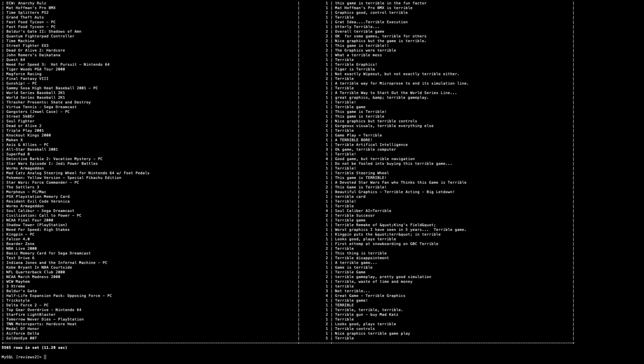So if you look through what we're looking at right now, you can see some of these review headlines. So I'm just going to look for some games that I might be familiar with. For example, at the very top, we have Grand Theft Auto, the first one. 1 star, great idea, terrible execution. Time Splitters for PS2, a game I personally really like. 2 stars, graphics good, control terrible. And you can see why this is kind of entertaining. You can look at all these different reviews and look at the review headlines.